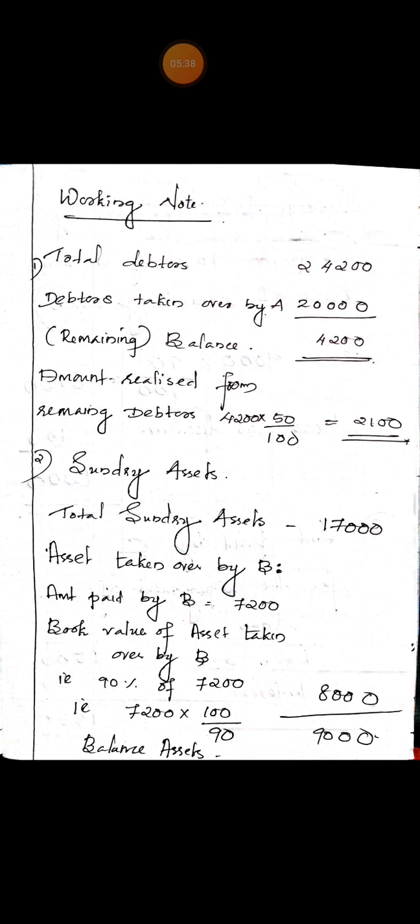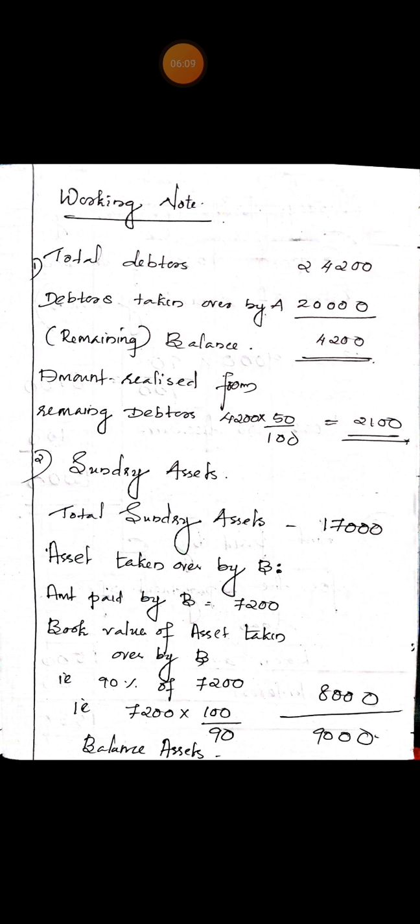So the book value of sundry assets taken over by B is 7,200 into 100 by 90, equal to 8,000.